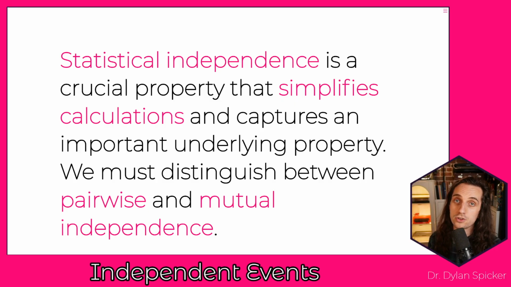Mutual independence is much stronger. We can come up with examples, as we saw, where you have pairwise independence, but you don't have mutual independence. And so when we're thinking about multiple events, we need to be thinking, are these mutually independent or are they pairwise independent? And if they're mutually independent, everything simplifies very nicely. If they're only pairwise independent, then that's not going to be nearly as strong of a property for us, but we can still use that in certain settings.